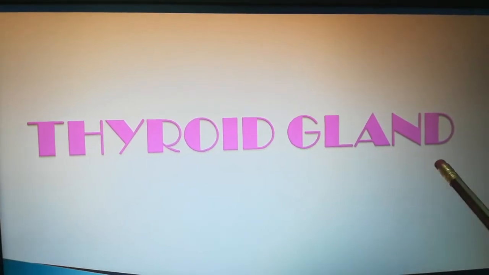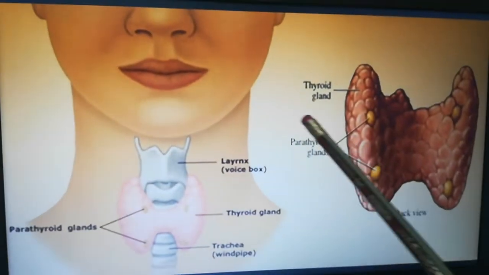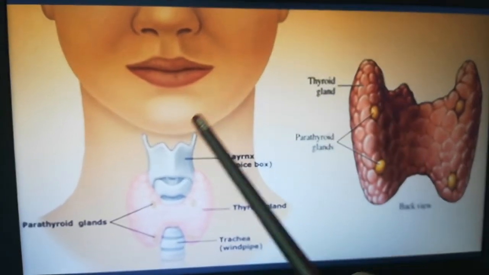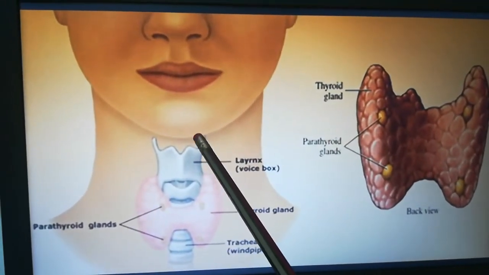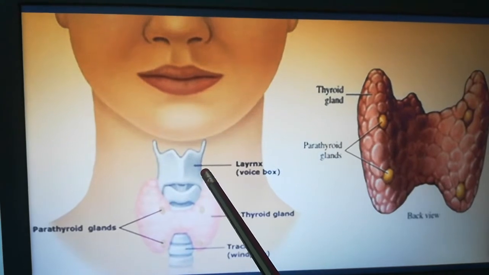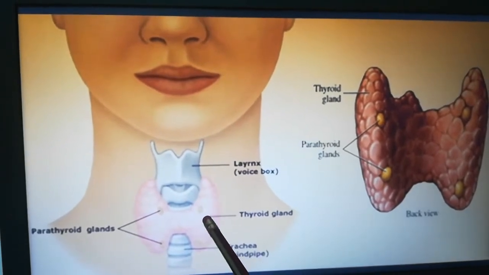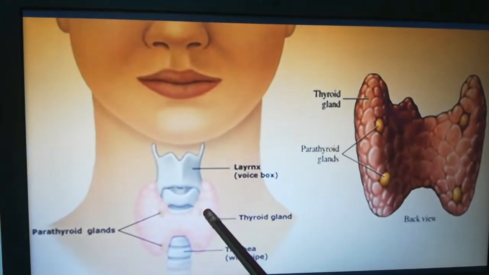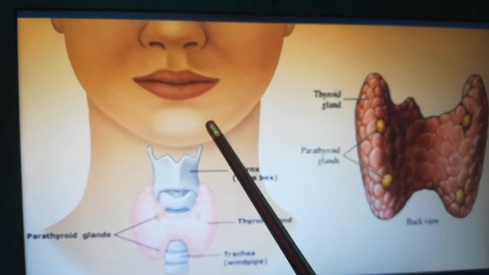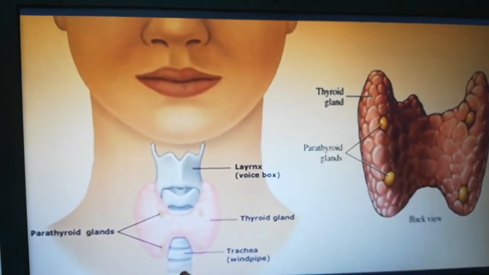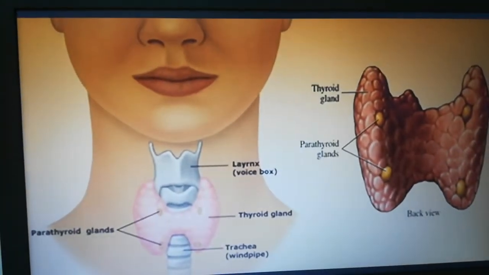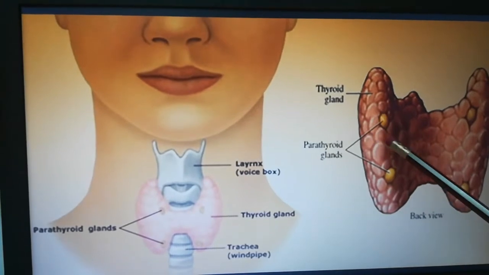Let's study another gland, that is the thyroid gland. Where is the thyroid gland located in the human body? Can you see in this picture? The thyroid gland is located below the neck, above the windpipe. This is the thyroid gland. What is the shape of the thyroid gland?